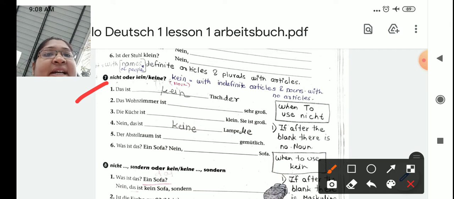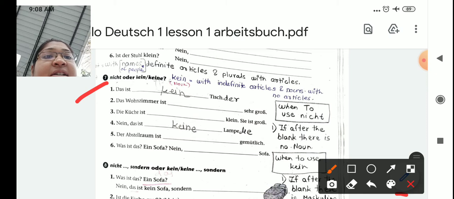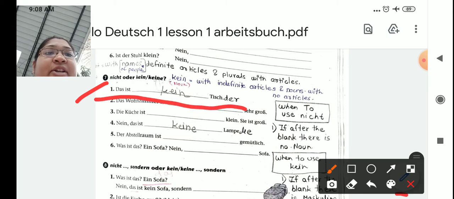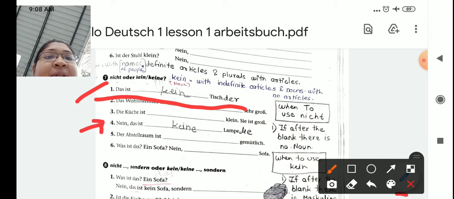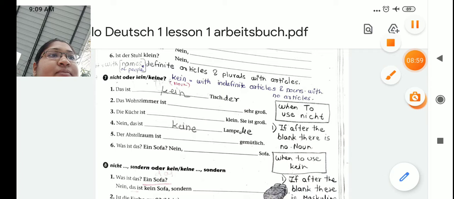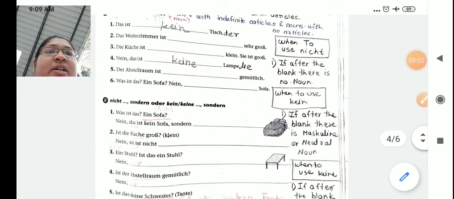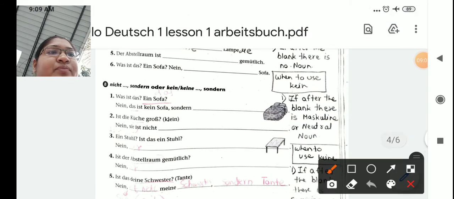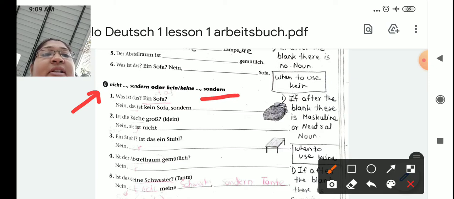Nicht oder keine. Now see, I have solved some examples for you. The first one, das ist kein Tisch. As Tisch is der Tisch, I am using kein. Now see the fourth example. Das ist keine Lampe. Lampe's article is die, so I have used keine. So now Frage 8. Nicht, sondern oder keine, sondern. Okay, sondern, the meaning you have to write down there means rather.